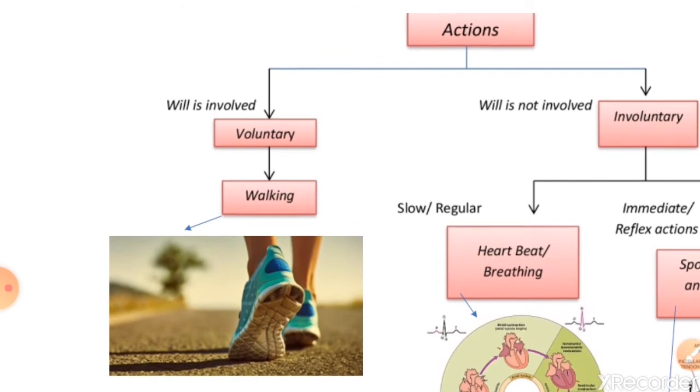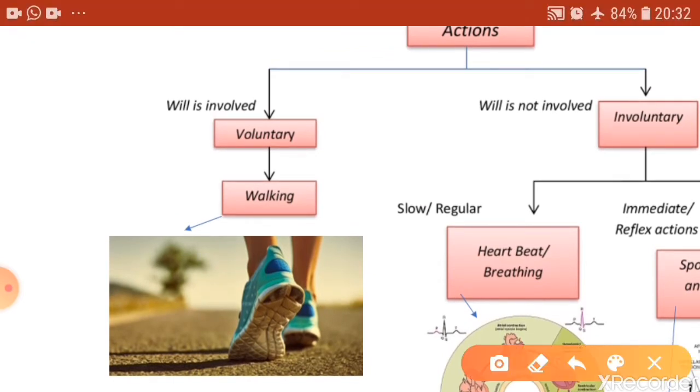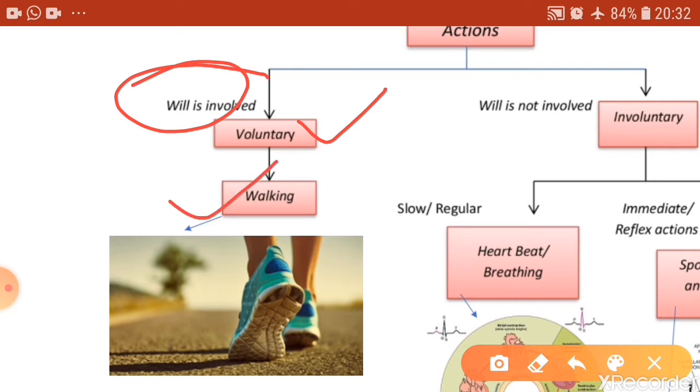The voluntary movements are the movements that are performed by consulting the will. So those movements which are done by consulting the will, where thinking is involved, are called voluntary movements. These movements are performed under conscious direction of the brain. One example is shown over here, that is walking.